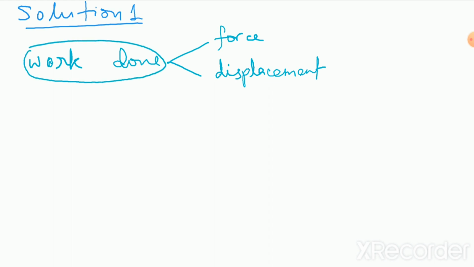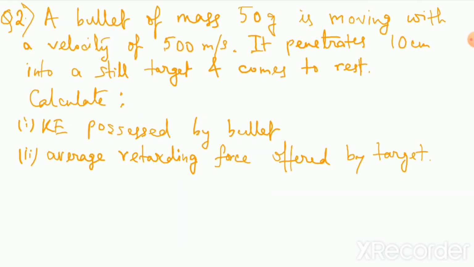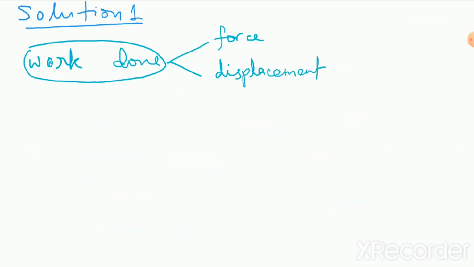So in the first part of the problem, it says that a man is carrying the box, but he is not moving. He waits for the bus for 5 minutes. Although he is applying a force in order to lift up the box, after he has lifted the box to a certain height, he is holding it at that position for 5 minutes without any movement. So definitely the work done in the first case will be how much? You can guess, it's 0, isn't it?